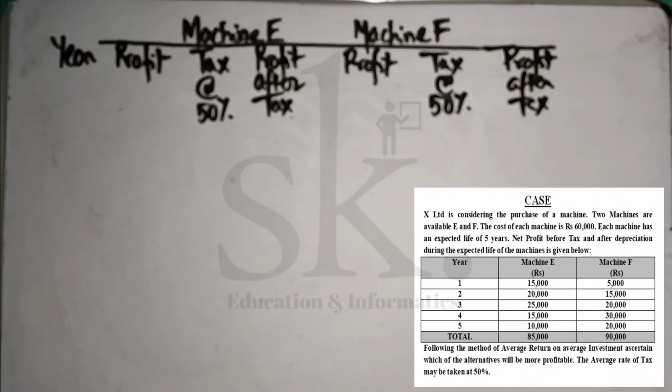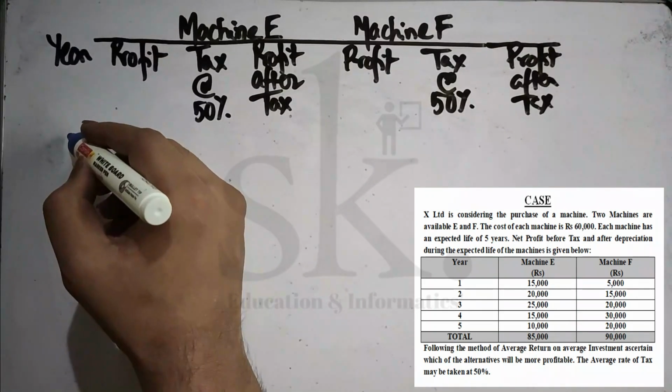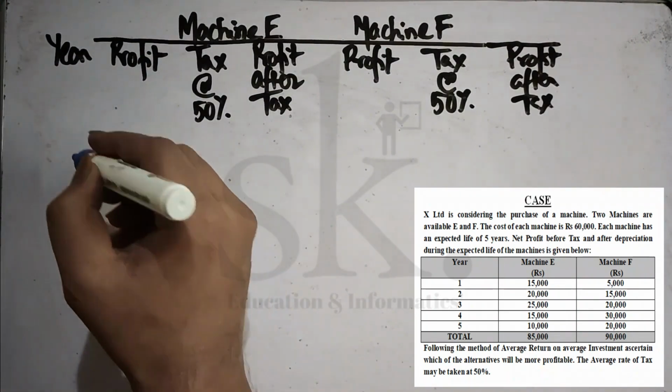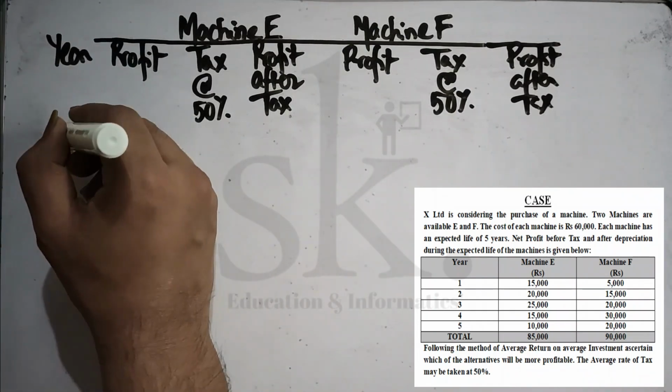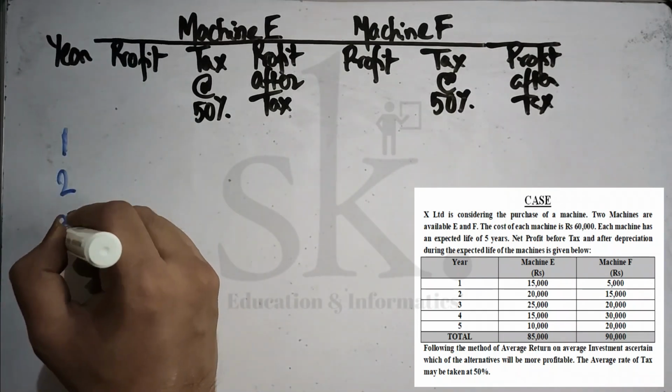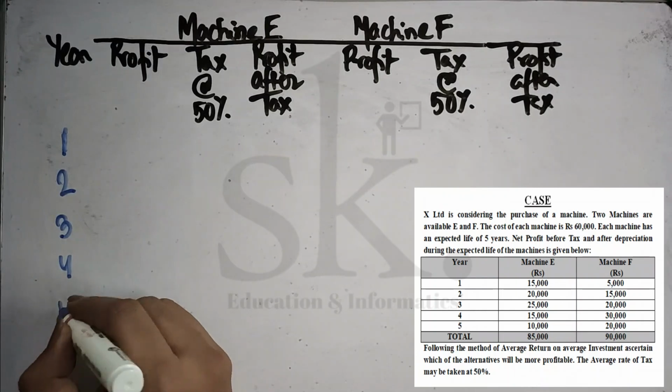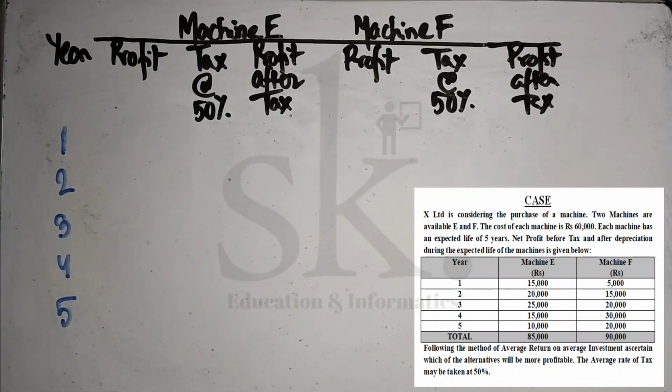So year wise, the information has been given. There are 5 years: year 1, year 2, year 3, year 4, year 5. Let's go back to the problem and find the profit or income which has been given.